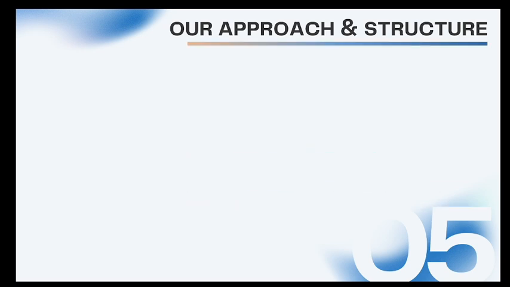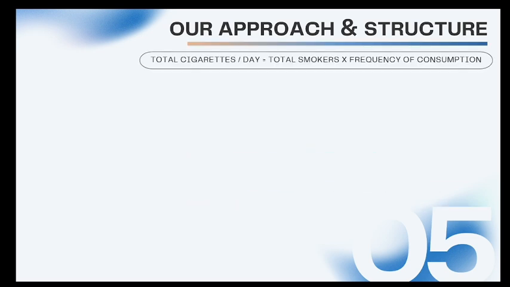Now I'm going to walk you through a structured approach. So the total cigarettes which are being smoked in India in one day is basically a multiplication of total smokers in India and their frequency of consumption. That is, how many cigarettes each smoker smokes in one day. So we will divide our formula into two segments. We will estimate the total smokers and the frequency of consumption separately.